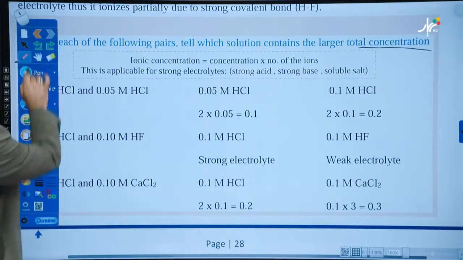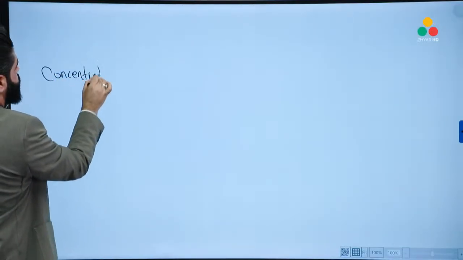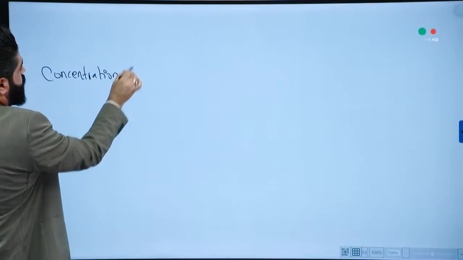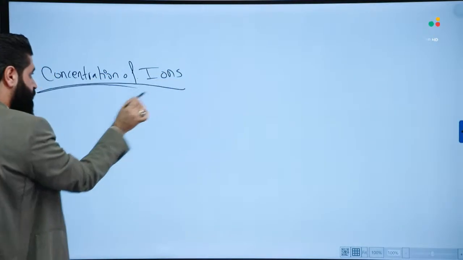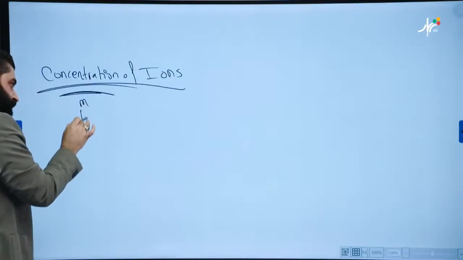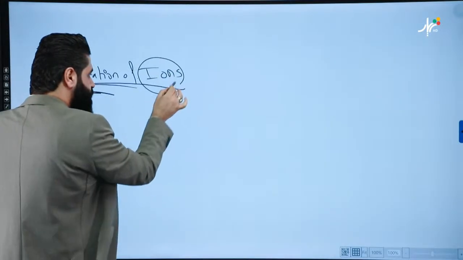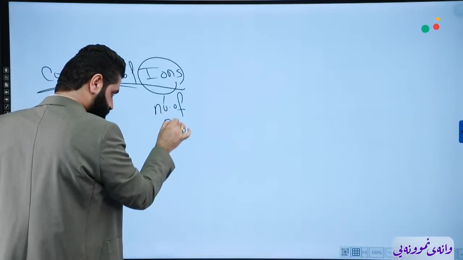I need a white space. Concentration of ions. It means we have concentration, which is molality or molarity, with the number of produced ions.